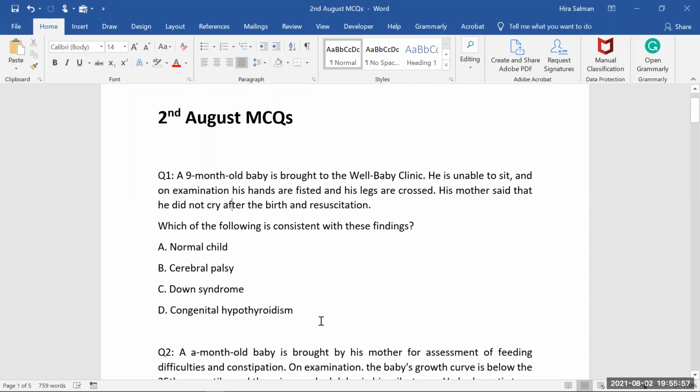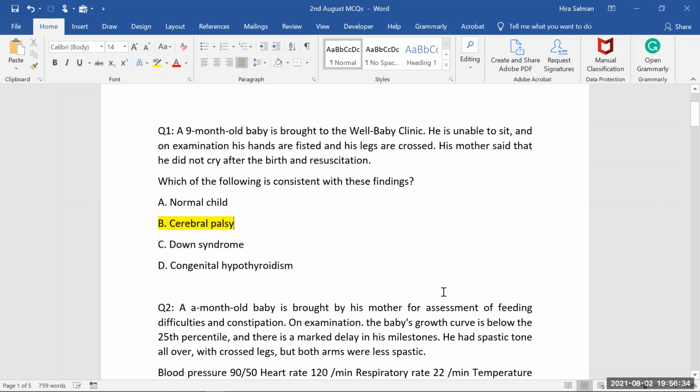Congenital hypothyroidism, again, none of the symptoms mimic hypothyroidism. For hypothyroidism, there will be slow movement, a lethargic child, and of course we need TSH in order to make a diagnosis. But for a CP child, you don't need anything to make a diagnosis. Clinical presentation alone is quite sufficient. In this child, delayed crying or in fact no crying was there, and he's having some spastic movement during presentation. So it's a clear case of CP child.